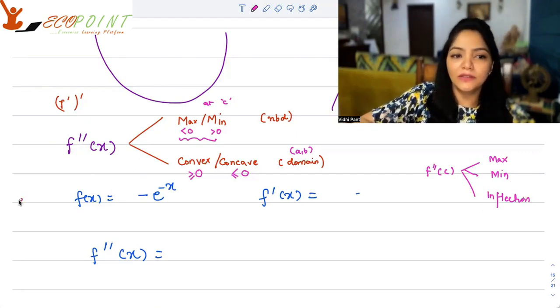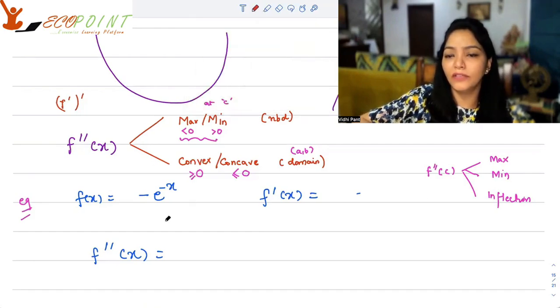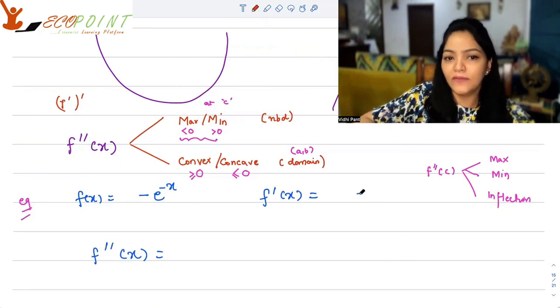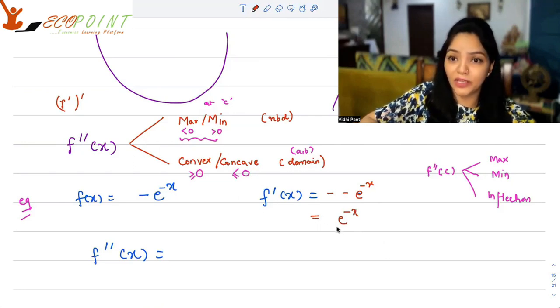Now, suppose we have f(x) equals to minus e to the power minus x. What is f dash x? So f dash x will be the derivative of e to the power minus x, which is minus e to the power minus x, with a minus sign outside, and we already had a minus. So there are two minus signs, so that means I'll have e to the power minus x, which means it's an increasing function actually, because this derivative is positive. Exponential, whatever is the power, is positive.